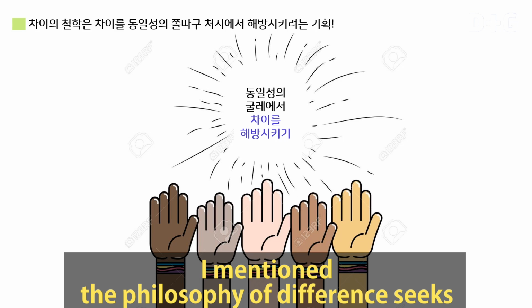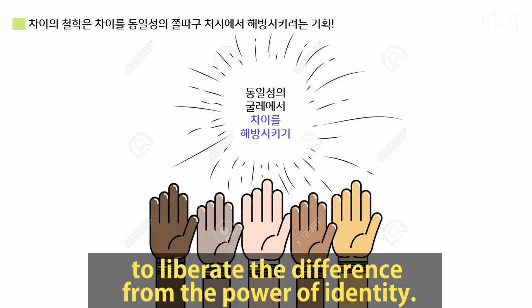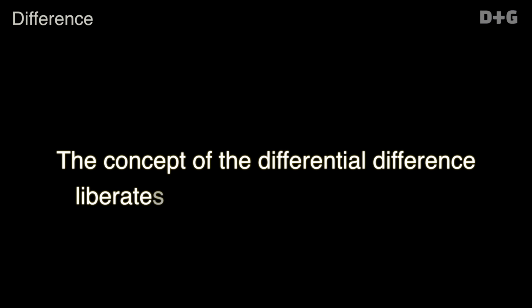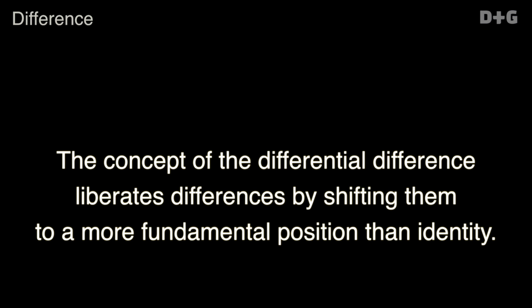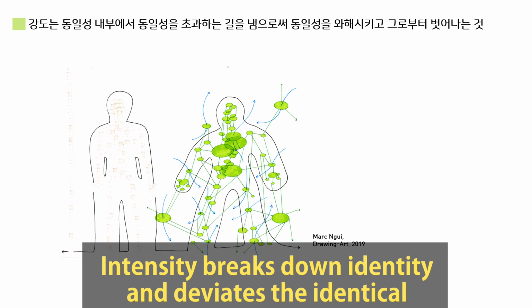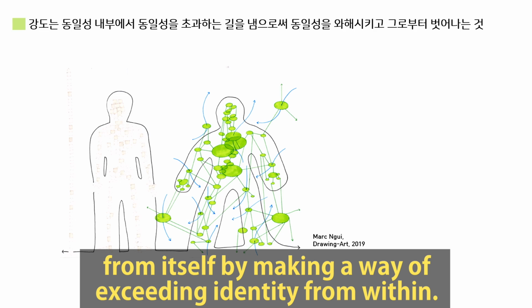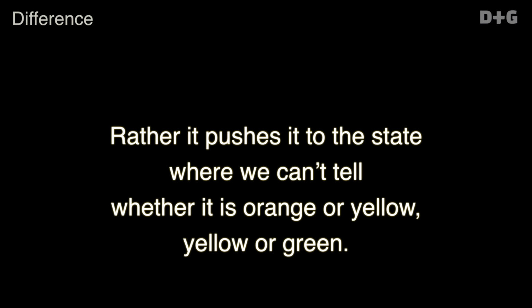I mentioned the philosophy of difference seeks to liberate the difference from the power of identity. The concept of the differential difference liberates differences by shifting them to a more fundamental position than identity. Intensity breaks down identity and deviates the identical from itself by making a way of exceeding identity from within. Change in intensity stealthily changes yellow into orange or green. Rather, it pushes it to the state where we can't tell whether it is orange or yellow or green.